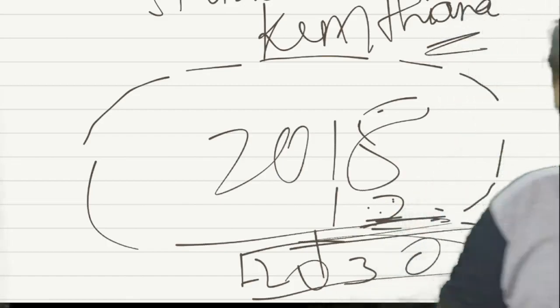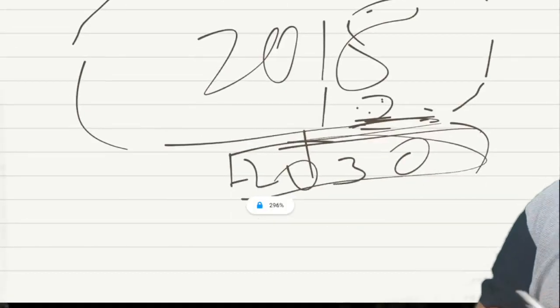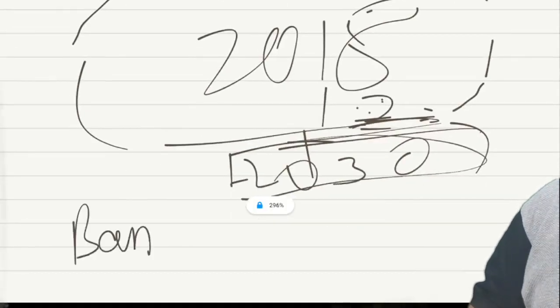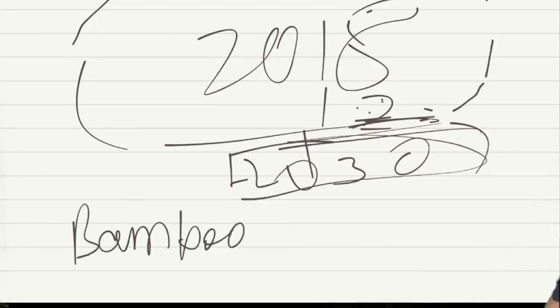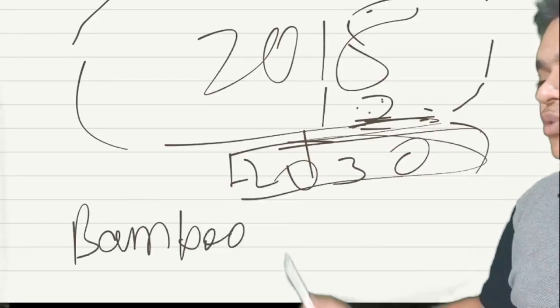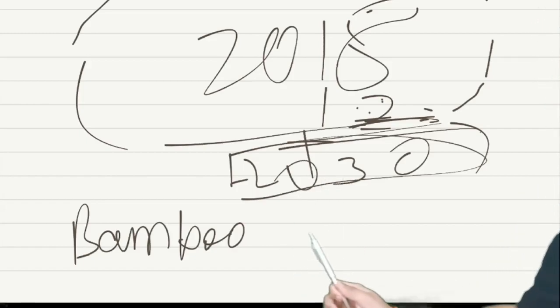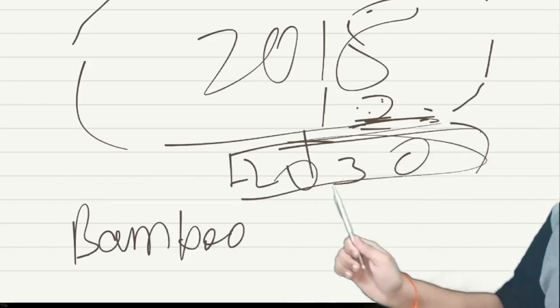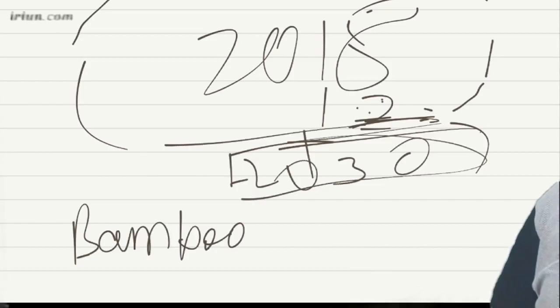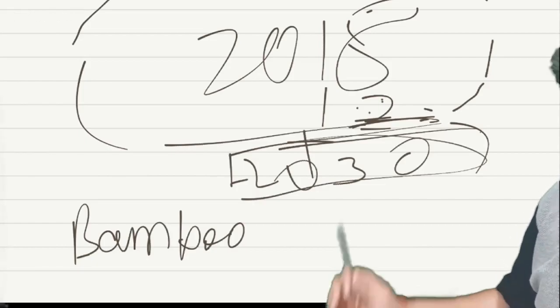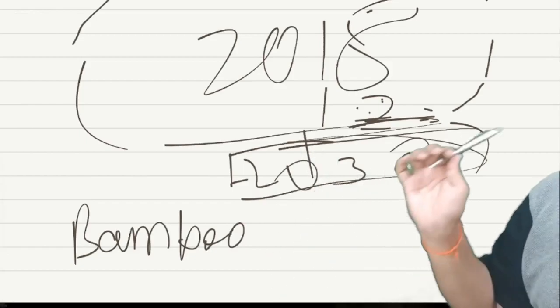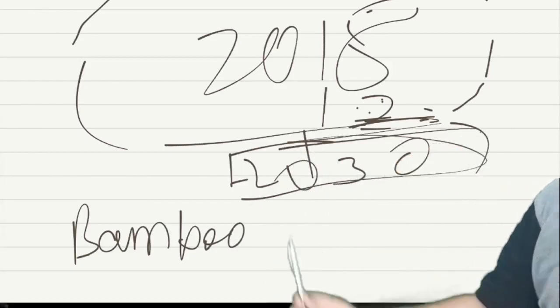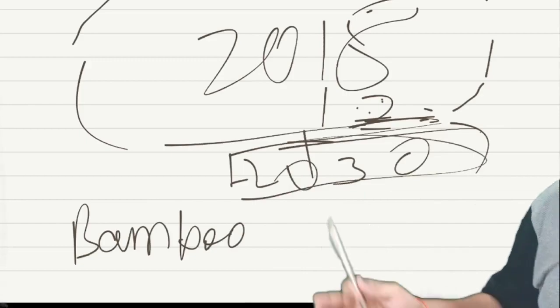Then the next special plant is the bamboo species. Some species of bamboo flower only once in a lifetime. As per your NCERT, bamboo species flower only once in a lifetime, generally after 50 to 100 years, and produce a large number of fruits at a time.